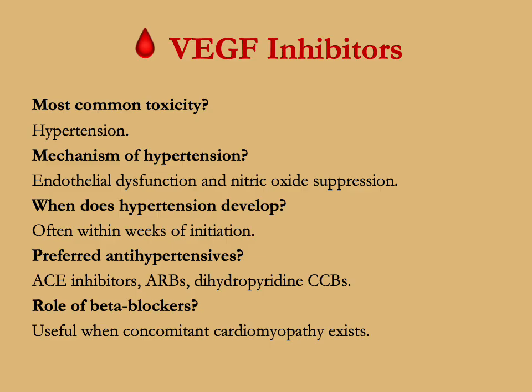Finally, the VEGF inhibitors. What's the most common toxicity? High blood pressure. What's the mechanism of hypertension? Endothelial dysfunction and nitric oxide suppression. When does high blood pressure develop? Often within weeks of initiating therapy. Preferred antihypertensives? ACE inhibitors, ARBs, dihydropyridine calcium channel blockers. The role of beta blockers? Useful when concomitant cardiomyopathy exists.